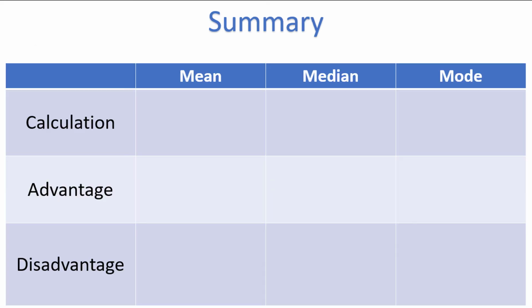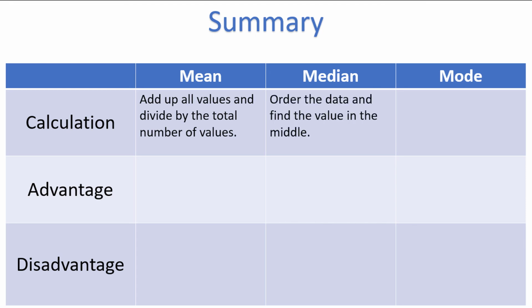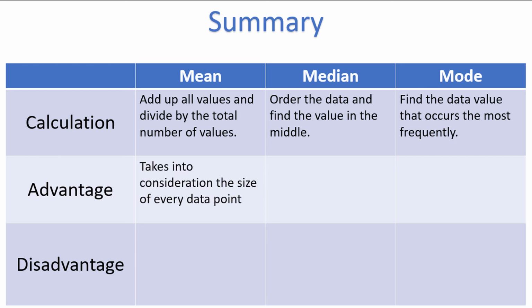Let's summarize everything we have talked about. To calculate the mean, add up all the values and divide by the total. To calculate the median, order the data and find the value in the middle, or the mean of the two middle values if there is an even number of values. To calculate the mode, find the data value that occurs the most frequently. An advantage of the mean is that it takes into consideration the size of every data point. A disadvantage of the mean is that it is very sensitive to outliers.